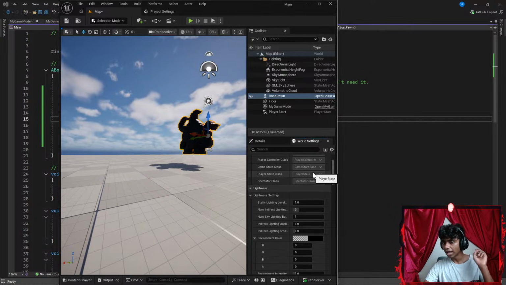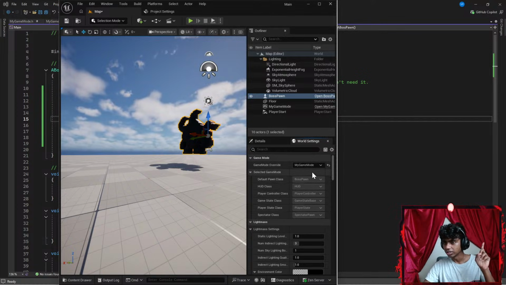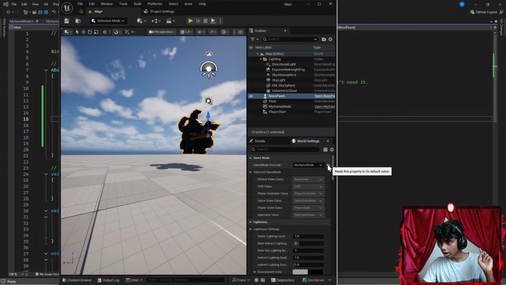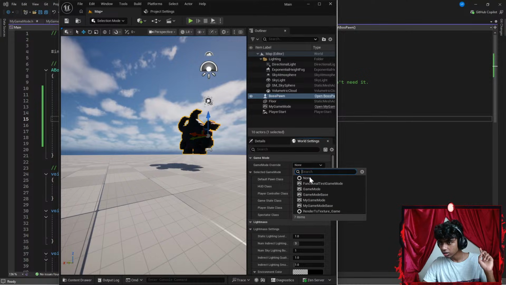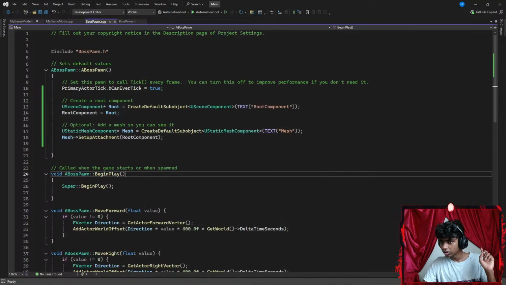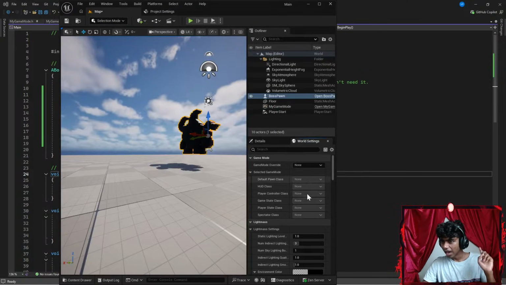Alright guys, I think I might have to watch a few tutorials on this. Maybe I might actually end the stream and watch the tutorials. So let's see, is there a lock option to reset this property to default? Okay, wait. Hold up guys. Everything is set to none.